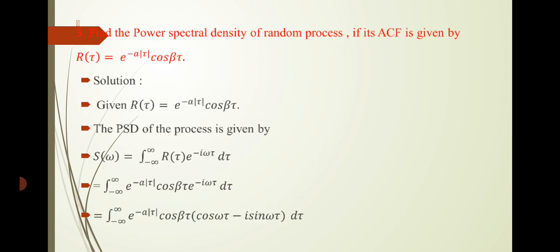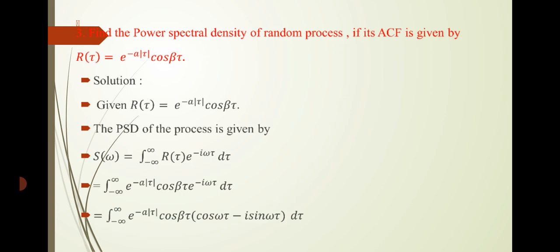The formula is S of omega equal to integral minus infinity to infinity r of tau into e power minus i omega tau d tau. After that, we substitute the r of tau value which is given in the question, that is e power minus a into modulus of tau cos beta tau. As well as we have to substitute the formula for e power minus i omega tau, that is cos omega tau minus i sin omega tau.